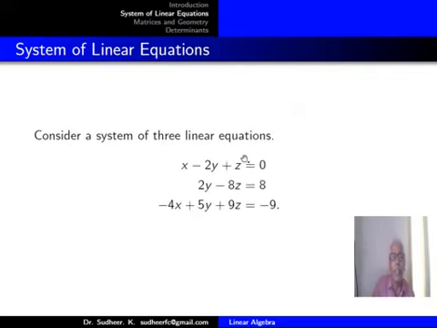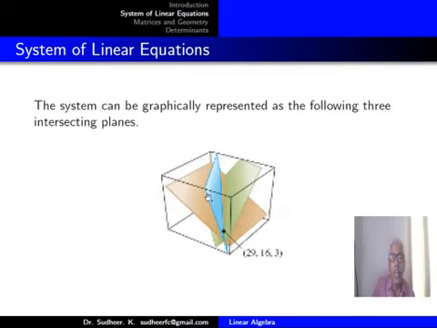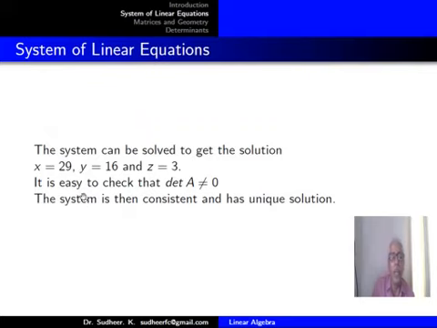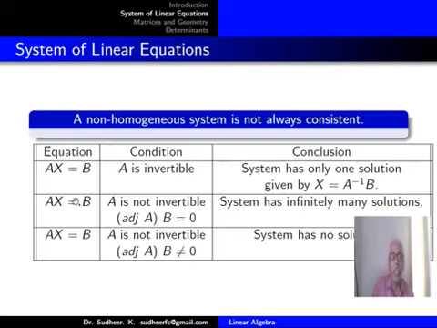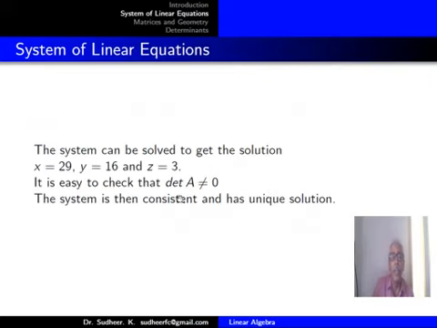So if you make the graph of these equations, you will get three different planes meeting at exactly one point, and you can calculate that point to have x coordinate equal to 29, y coordinate equal to 16, z coordinate equal to 3. It is easy to check that determinant A is not equal to 0. In the earlier discussion, if determinant A is not equal to 0, A is invertible and the system has only one solution, and that one solution you are getting in this way: x equal to 29, y equal to 16, and z equal to 3.